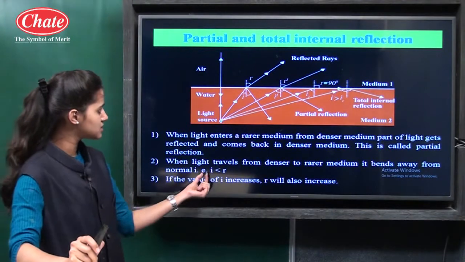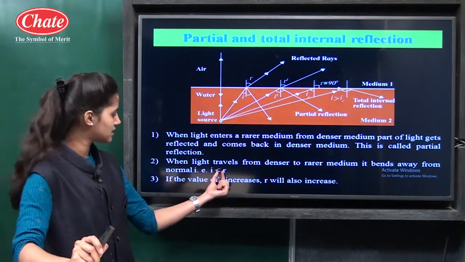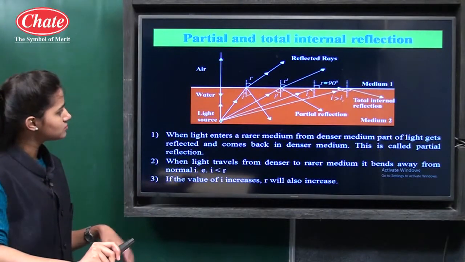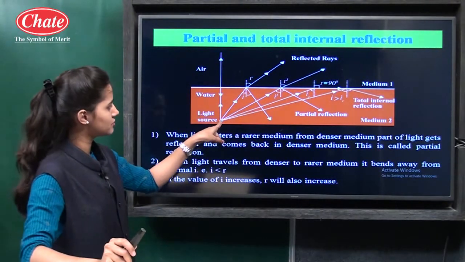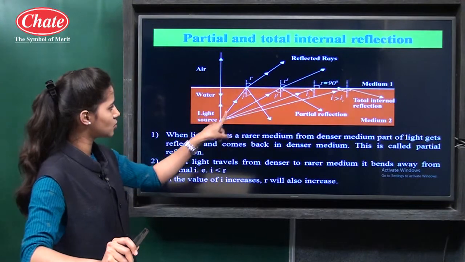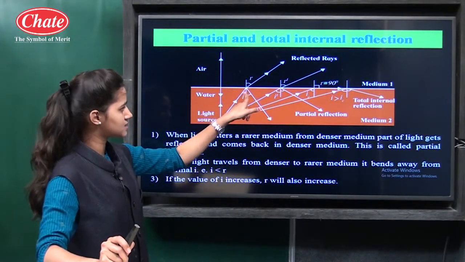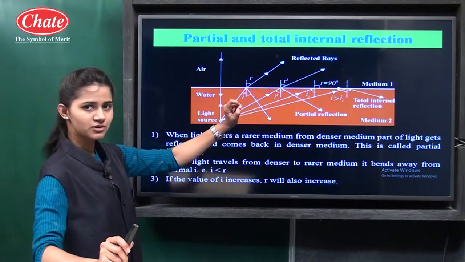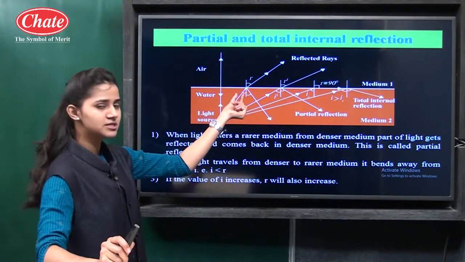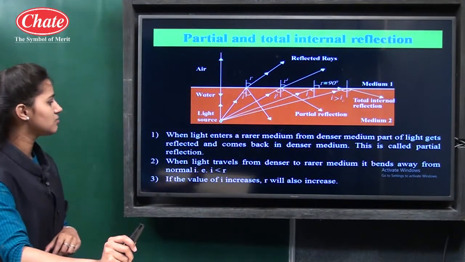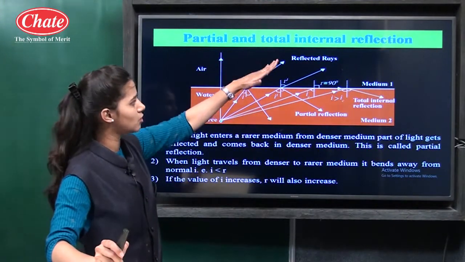So the angle of incidence is less than the angle of refraction. Here you can see one ray emerging from this source and passing into the rarer medium. I is the angle of incidence, R is the angle of refraction, and the angle of incidence is less than the angle of refraction because the ray bends away from the normal.